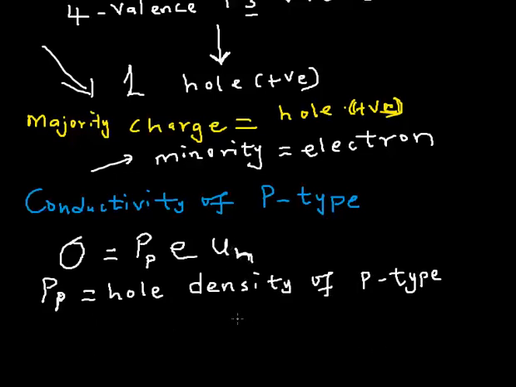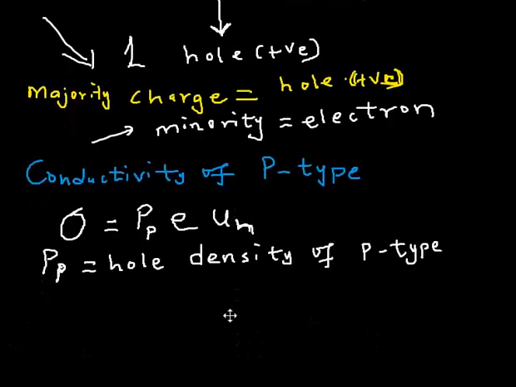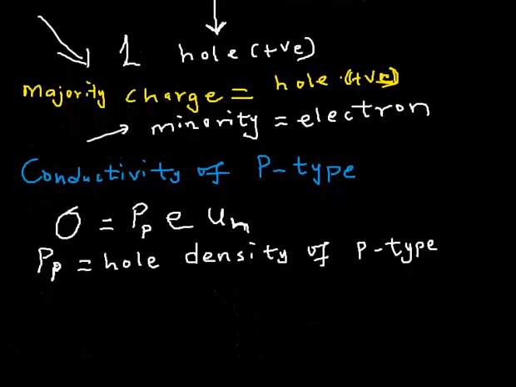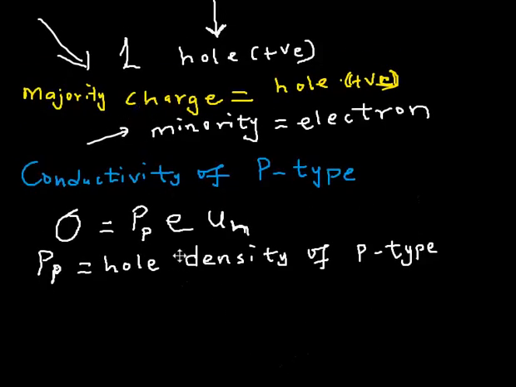Then you also know that we can express this in another way by considering where this hole is coming from. Remember where it's coming from? That trivalent atom, the one that has a deficit of electron. That one I don't call a donor. That one is an acceptor.